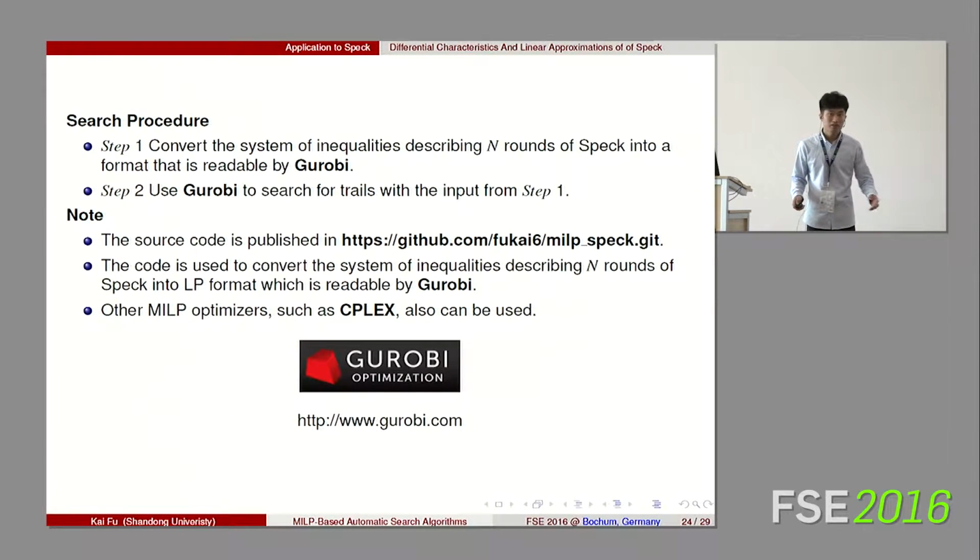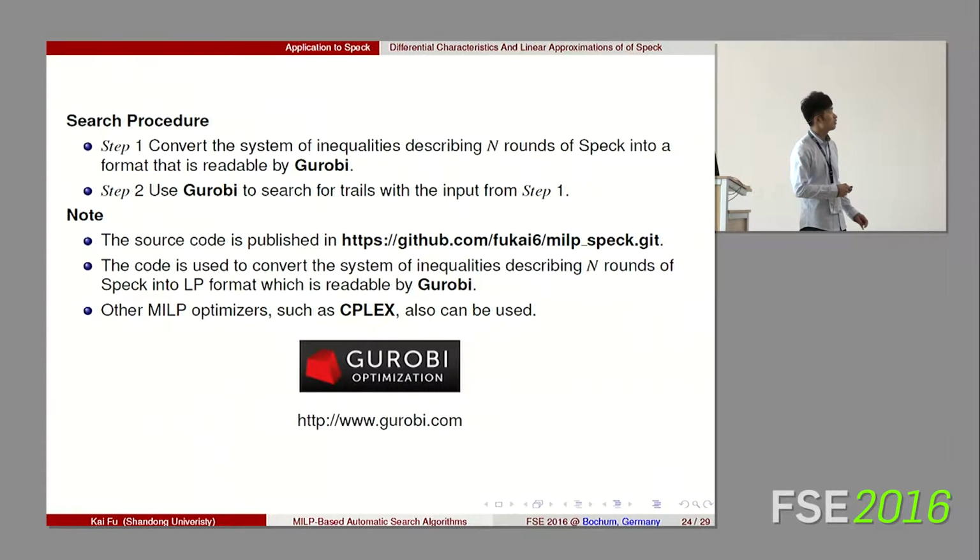There are 2 steps in our search procedure. Step 1 is to generate the linear inequalities and convert the terms into a format that is readable by Gurobi. Step 2 is to use Gurobi to search the trails with the input from step 1. Our code is published on GitHub.